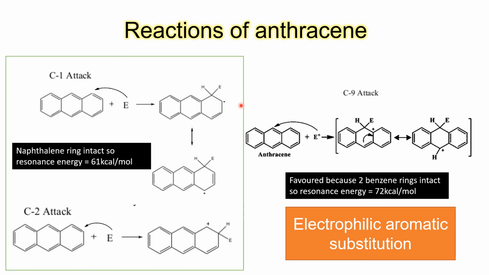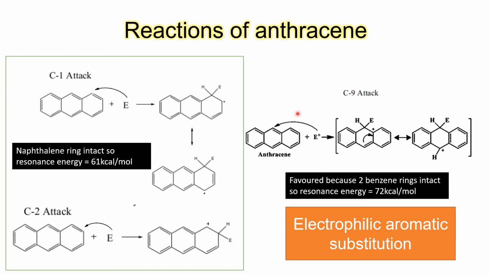C2 will be electron deficient. So immediately this next bond can help. This is similar to naphthalene we have seen. This bond can shift and positive charge can be shared to the next carbon atom. So there are two resonating structures possible. In case of C2 attack, the first position will get electron deficient positive charge, which can't be easily shared. So there is no resonating structure possible. We are drawing these resonating structures in order to keep naphthalene intact.